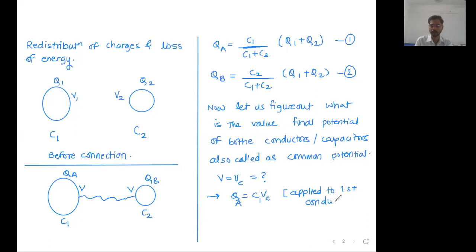Apply the Q equal to CV rule to the first conductor after connection. Now the potential of the first conductor is V, or VC, the common potential. You can call it V also, no issues. Okay, now let us try to figure this out. Therefore VC is equal to the charge on the first conductor divided by the capacity of the first conductor.